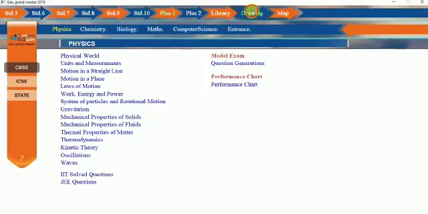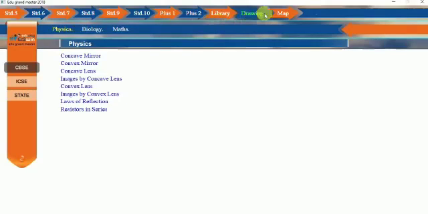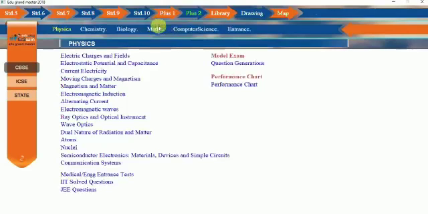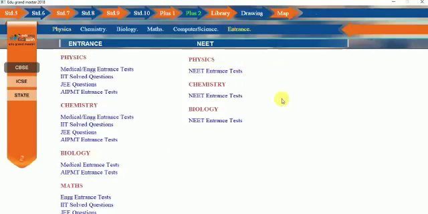Now there are drawings here for physics, biology, mathematics, maps of India, states of India, union territories, rivers of India. Plus 1 plus 2 comes with computer science and a particular module for entrance previous year question papers. So what exactly does this product cover?